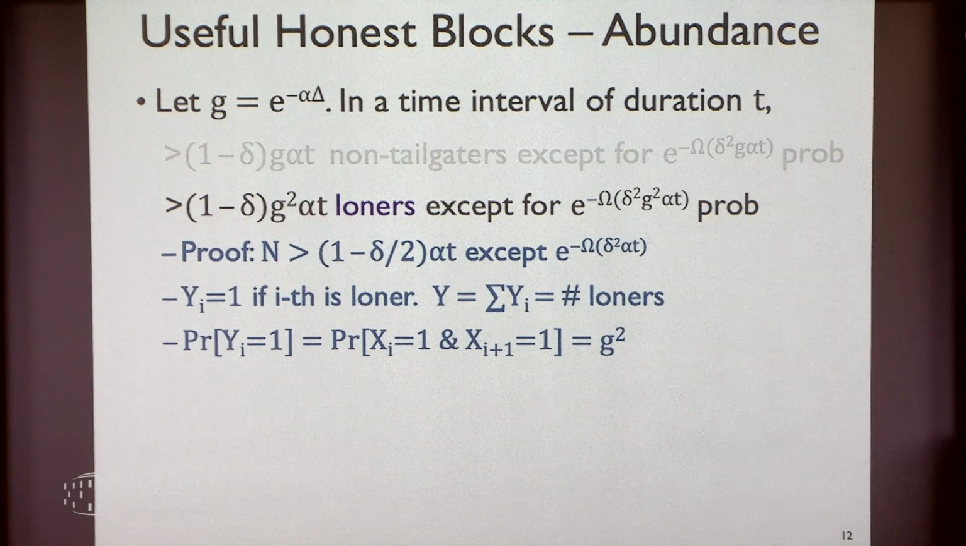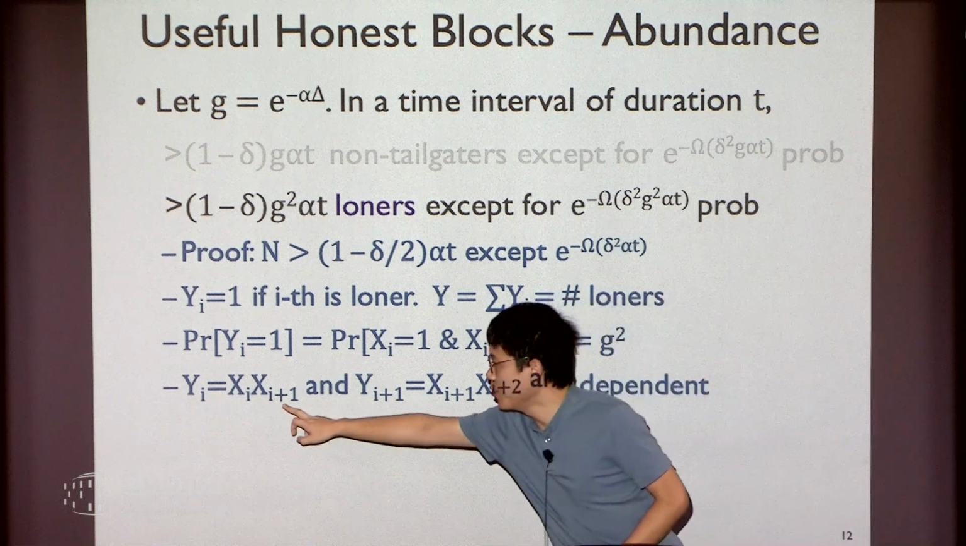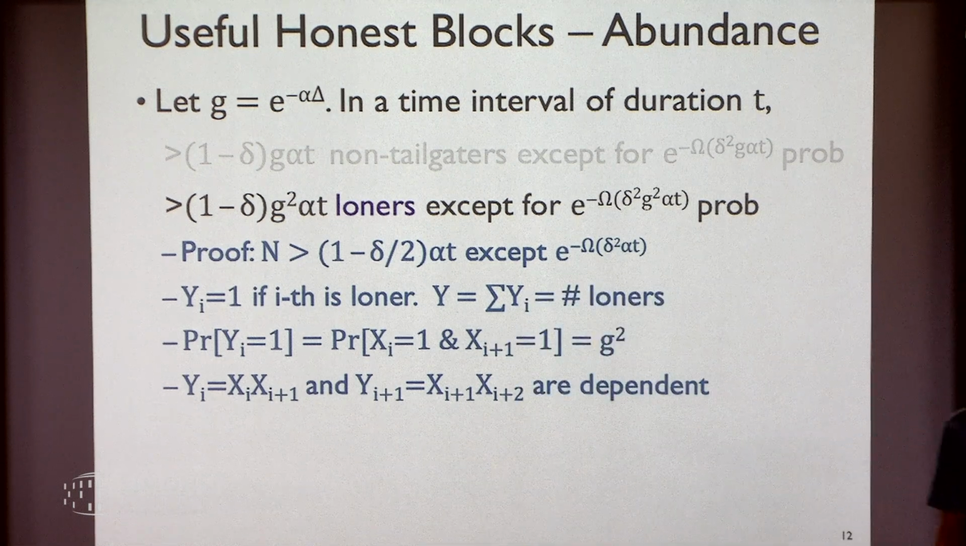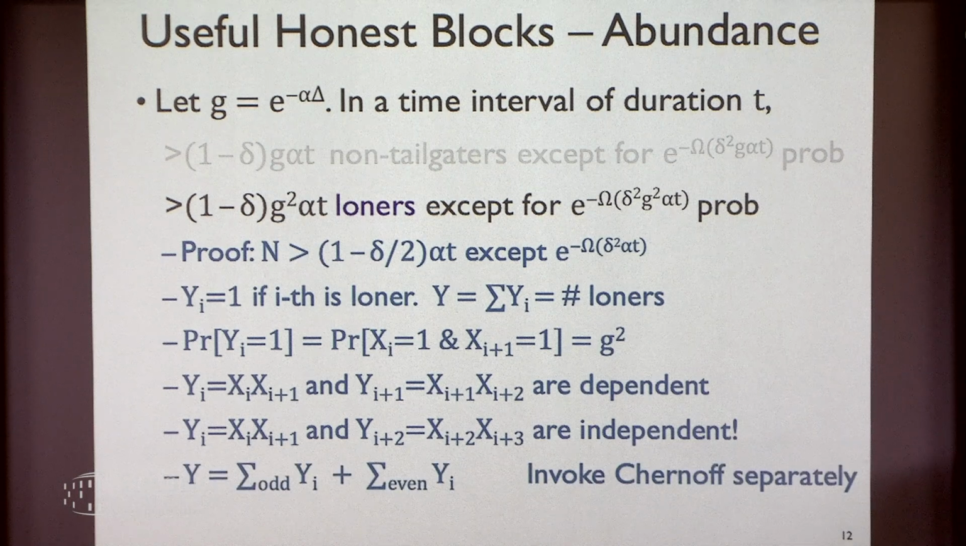But the only complication is that we cannot use the Chernoff bound because these variables are actually dependent, because they share this variable. Luckily, yi and yi plus 2 are independent because they are derived from independent exponential distributions. Therefore, we can break up this summation into two parts, even and odd, invoke Chernoff separately on both parts, and we will get the results.